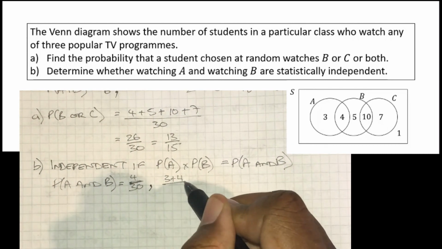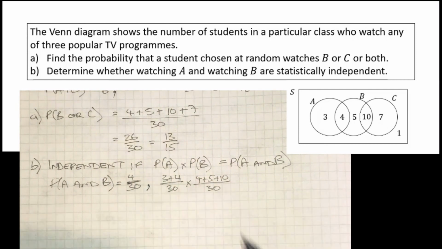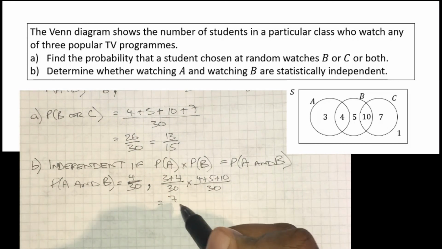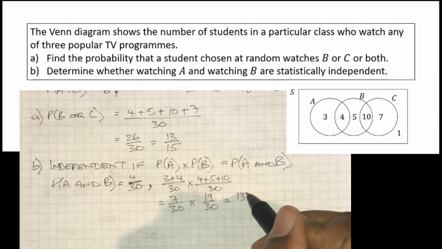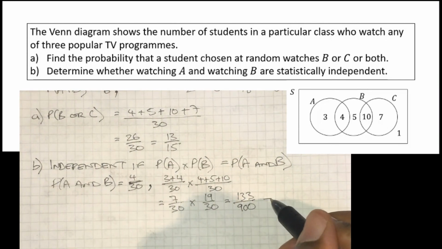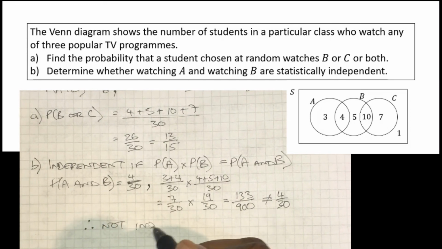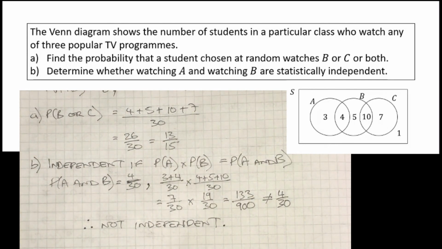Probability of A, well, that's going to be 3 plus 4 over 30. Probability of B, 4 plus 5 plus 10 over 30. That gives us 7 over 30 multiplied by 19 over 30. 133 over 900. And that is not equal to 4 over 30. We can conclude, once again, that these are not independent events. You need to have the structure every time. You need to state the relationship you're using, you need numerical evidence, and then you need the comparison between the answer you got and what the intersection should actually be.